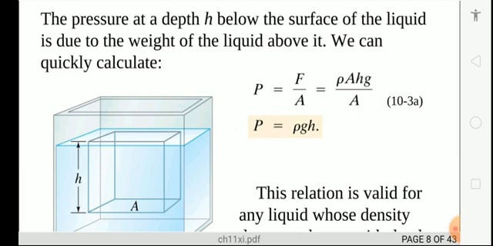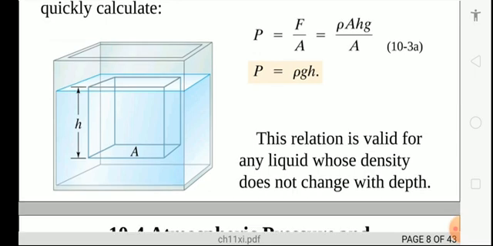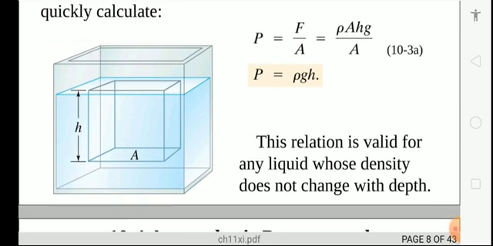Now A cancels out from the numerator and denominator. Thus you will get pressure equal to rho g h. This relation is valid for any liquid whose density does not change with depth. If the density changes, then this equation is not valid.